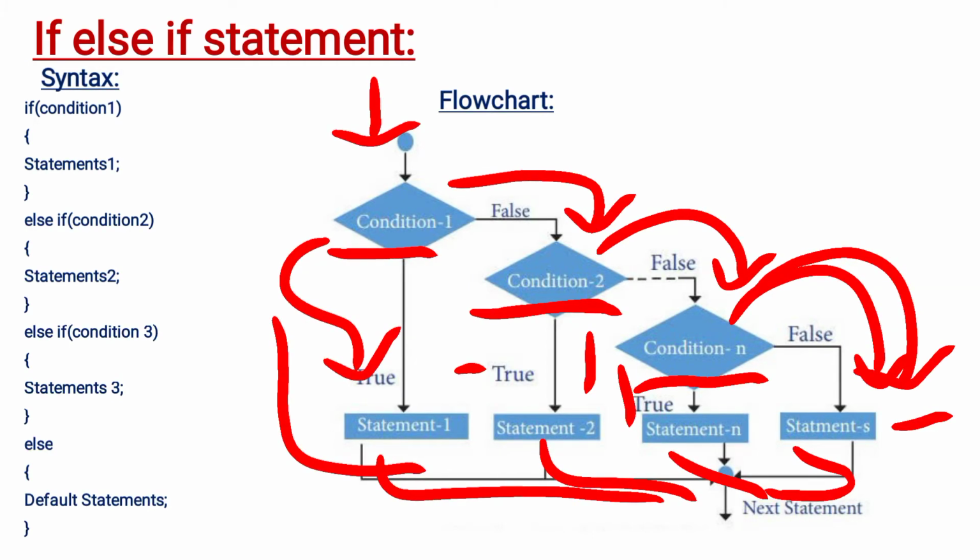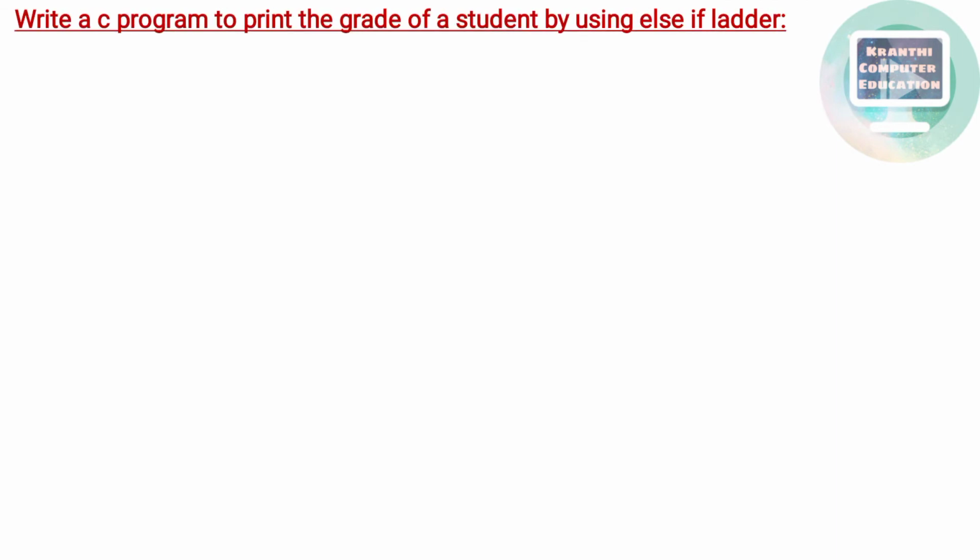Next we will see one example program to demo the else if ladder. Let's write the program now. Here we are going to write a C program to print the grade of a student by using else if ladder. #include <stdio.h>, int main function, opening brace, int marks. Here I am taking marks as the variable and it is of integer type. Here I am writing a printf statement, enter your marks. Next scanf function, %d, ampersand marks.